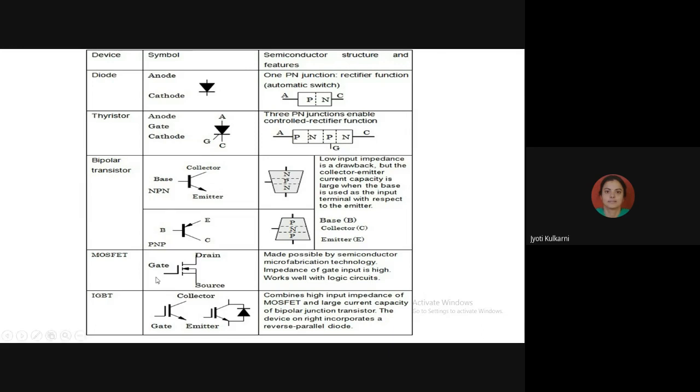But the same thing if I'm taking for MOSFET, it is offering on-state resistance 5 ohm. So this 5 ohm resistance is going to multiply with the on-state current 10 ampere. So its on-state voltage drop is 10 into 5, that is 50 volt. So when I apply 100 volt, out of this 100 volt, 50 volt is going to drop across the device. So how much is the output I'm getting? Hardly 50 volt. So here I'm getting 90 volt output, where here I'm getting only 50 volt output. So that is a big loss in MOSFET.